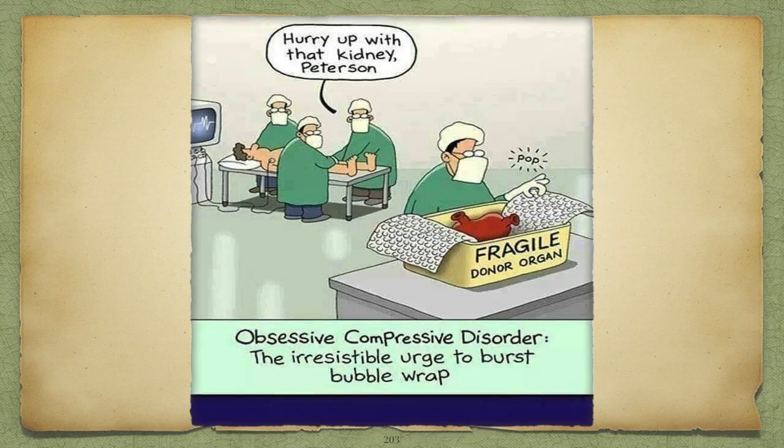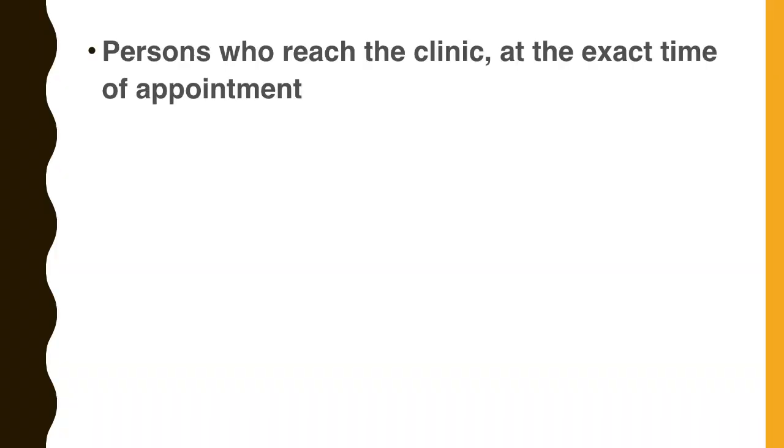Can you suggest a rubric for this condition? Obsessive compulsive disorder: the irresistible urge to burst the bubble wrap. This rubric we already discussed: thought persistent or thought compelling. In Murphy's repertory there is a direct rubric, obsessive compulsive disorder. And that obsession rubric is there in Complete Repertory also.